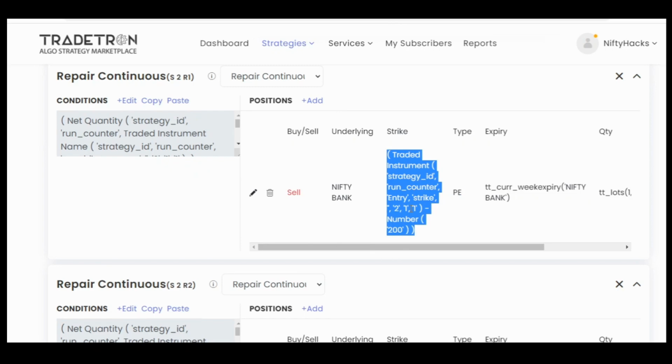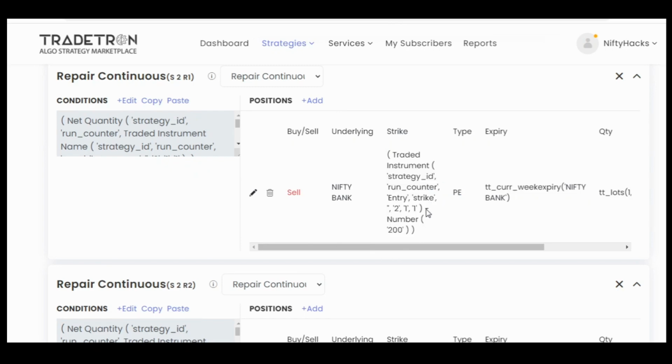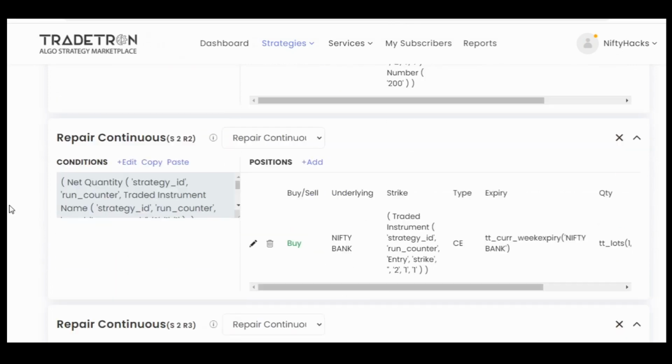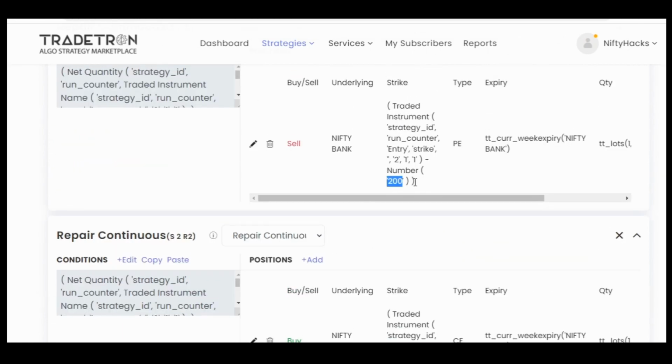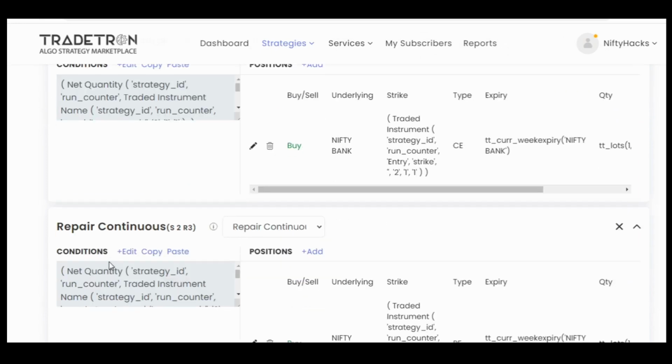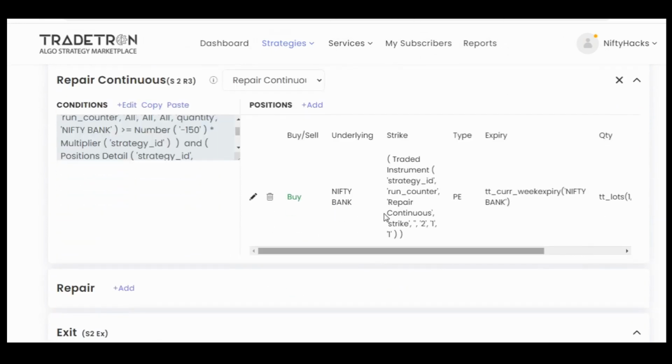So whichever is entry strike 211, we are minusing 200 points here from that. Now this RC2, repair continuous 2, is for buyback of entry strike, or we will say entry 211. This is now RC211. This is entry 211. So this is for buying of entry 211 strike, or we can say buying of call. And RC3 is for buying of the RC1 strike, whichever is RC1 strike. So here I have used repair continuous strike.